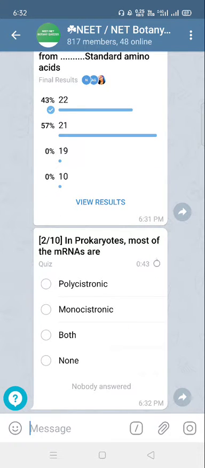Next question belongs to prokaryotes. Most of the messenger RNAs are polycistronic. We all know that. The polycistronic arrangement belongs to prokaryotes, and in eukaryotes it is monocistronic. So the correct answer is option A, polycistronic.